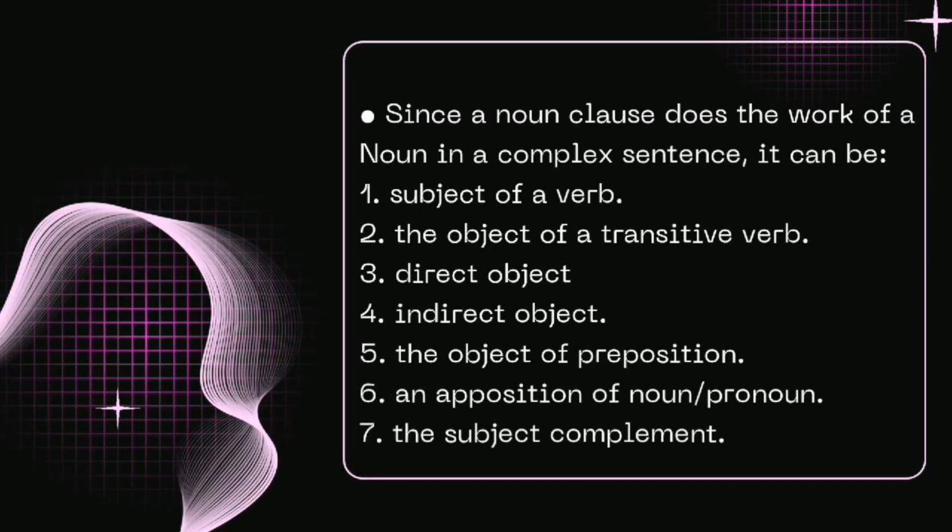Since a noun clause does the work of a noun in a complex sentence, it can be: 1. Subject of a verb. 2. The object of a transitive verb. 3. Direct object. 4. Indirect object. 5. The object of a preposition. 6. An apposition of a noun or pronoun. 7. The subject complement.